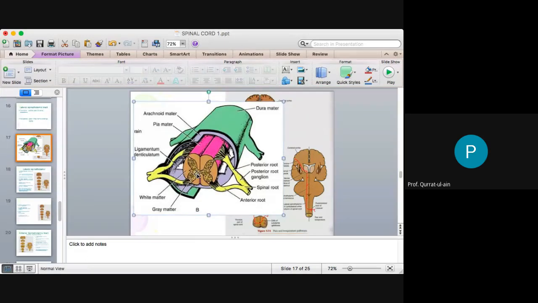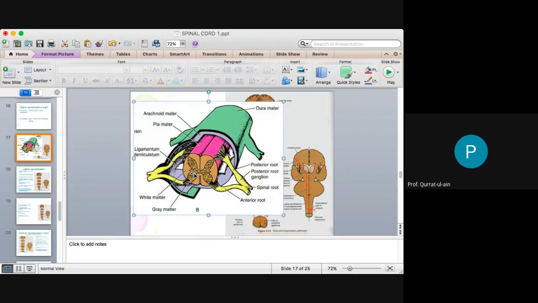That's an important thing. Probably if I had a whiteboard, I would have shown you that they ascend not at the same level, they are ascending obliquely, and as a result, there is a difference of 2 to 3 spinal segments. That's very important.